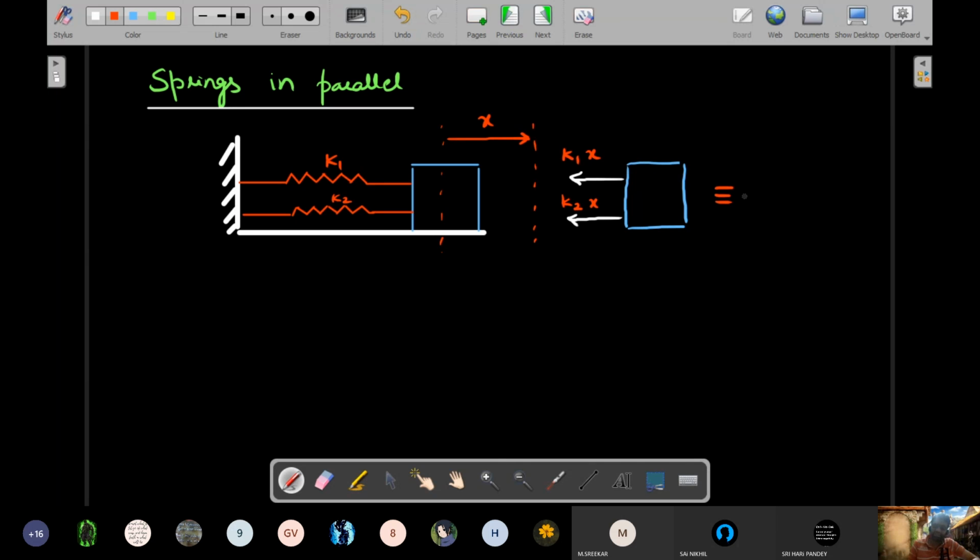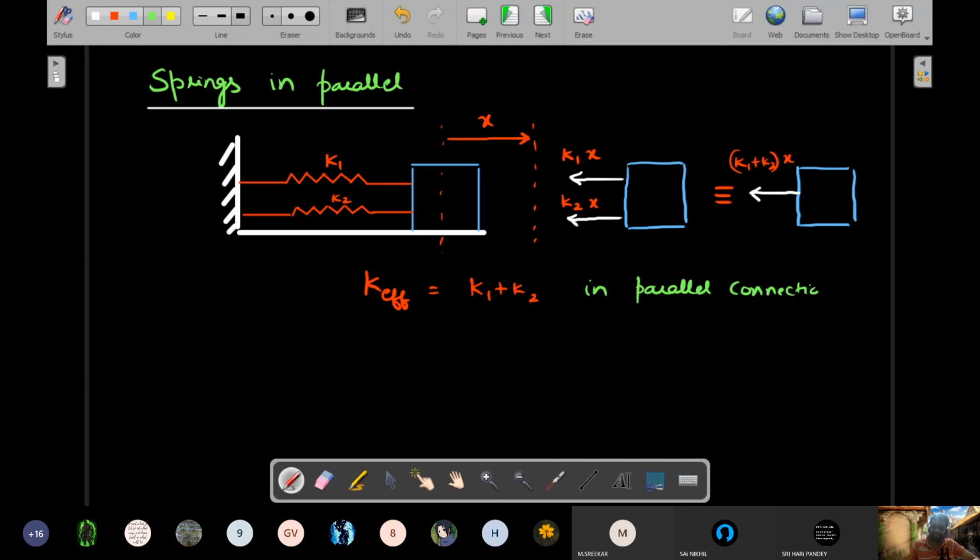Can I say this would therefore be equivalent to replacing this block's FBD with the summation of these forces and one spring alone, which is nothing but (K1 plus K2) times x. Okay, so therefore K effective would be equal to K1 plus K2 in parallel connection. Parallel connection therefore has the same extension.